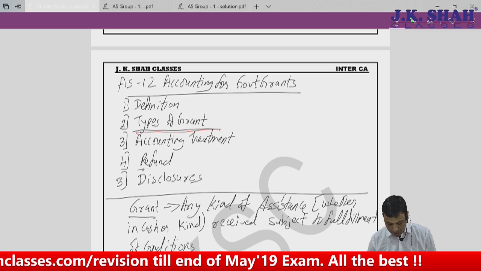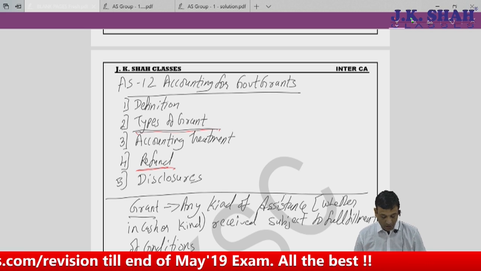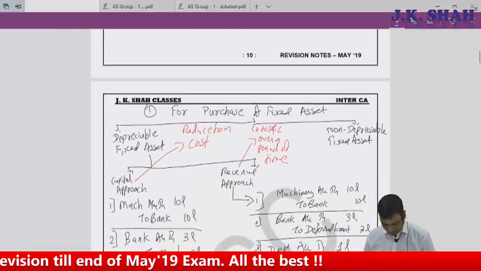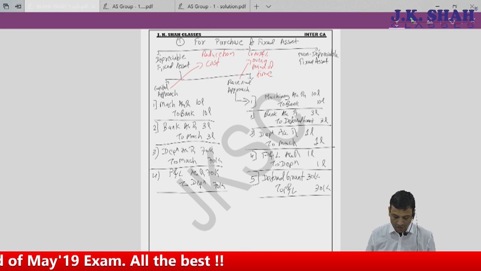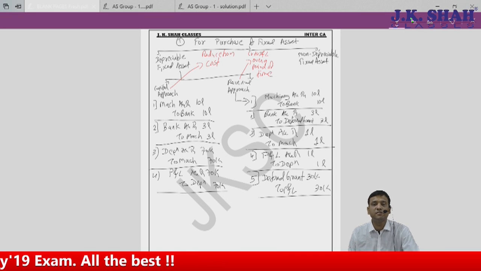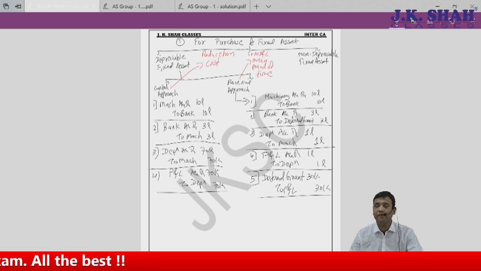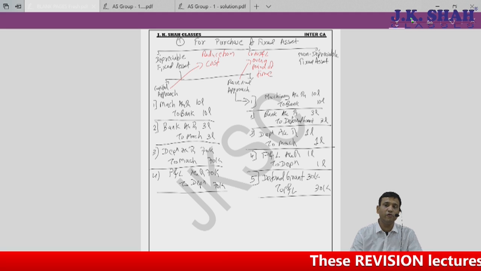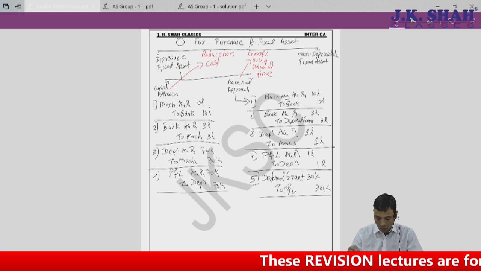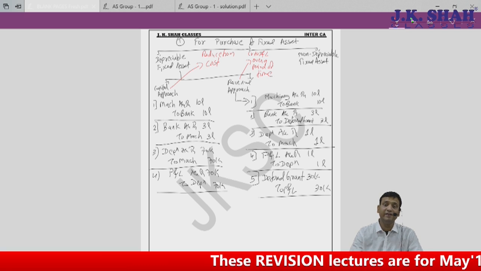Now coming on to the last area, refund. I will write down the refund entries here itself, because what is refund? Due to non-fulfillment of conditions, it may happen that I would not like to, but I have to compulsorily refund. I have to give back the amount of grant received to the government. That is nothing but refund of grant. So this is refund. How should it be accounted for? Our accounting for refund totally depends on what accounting we did when we received the grant.